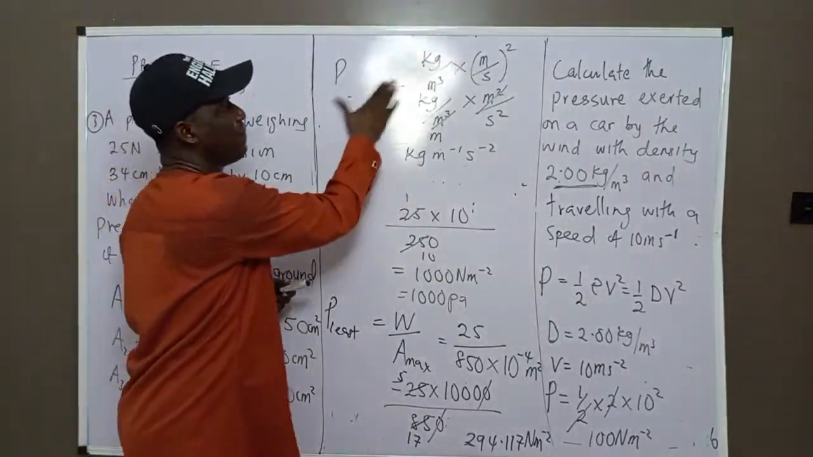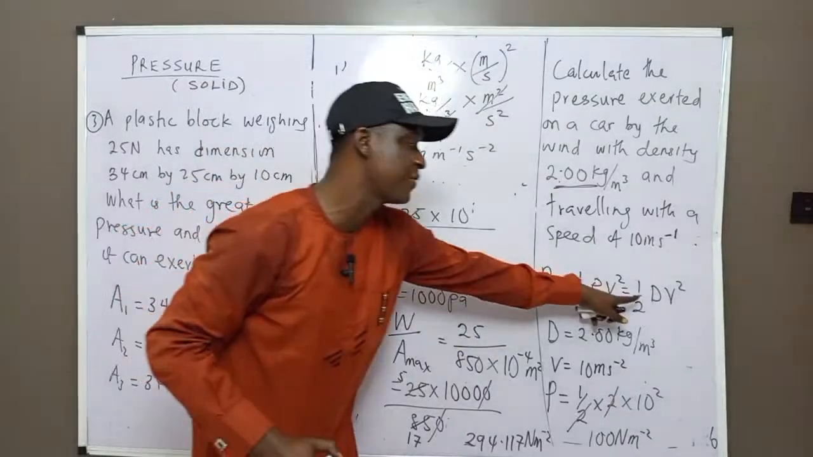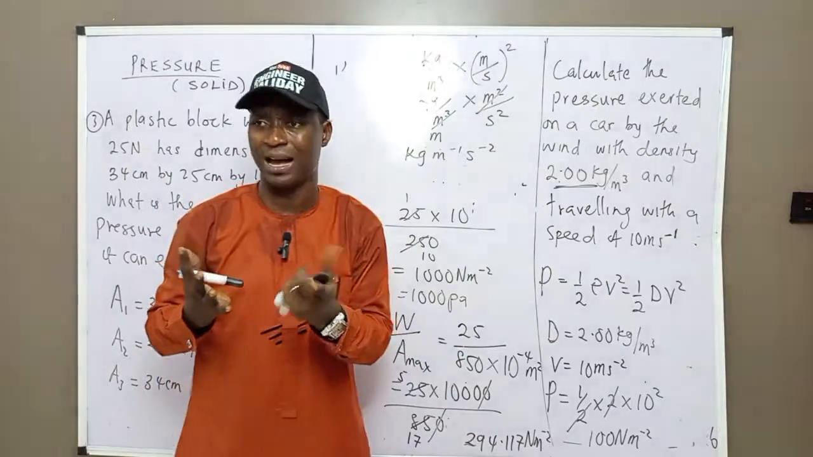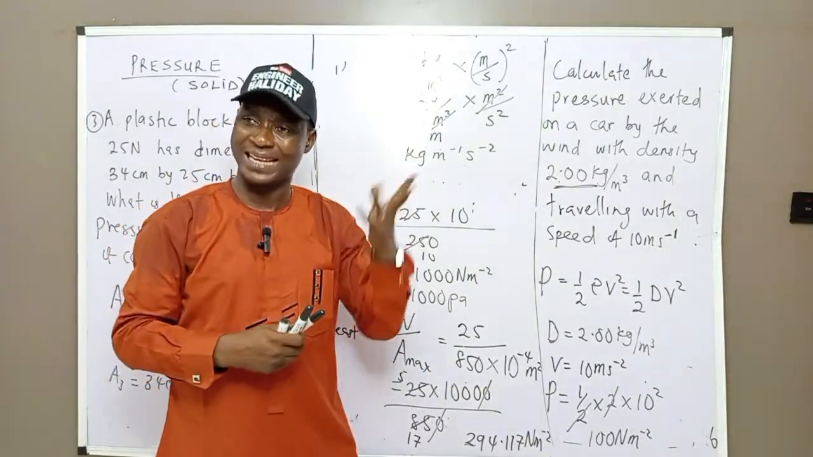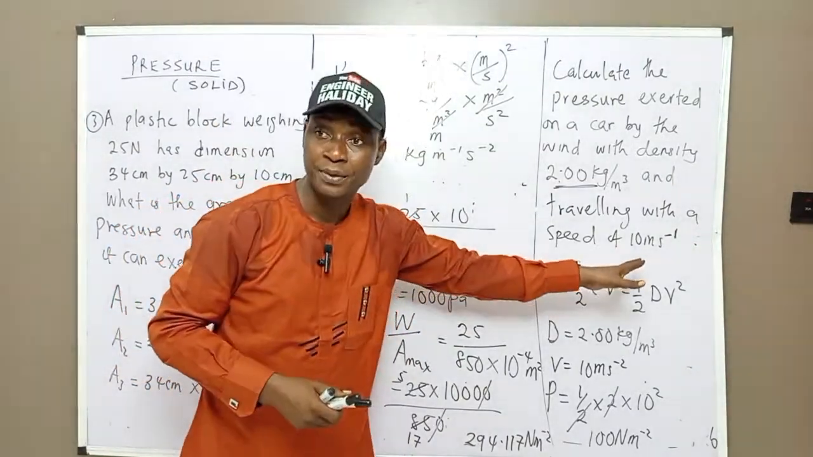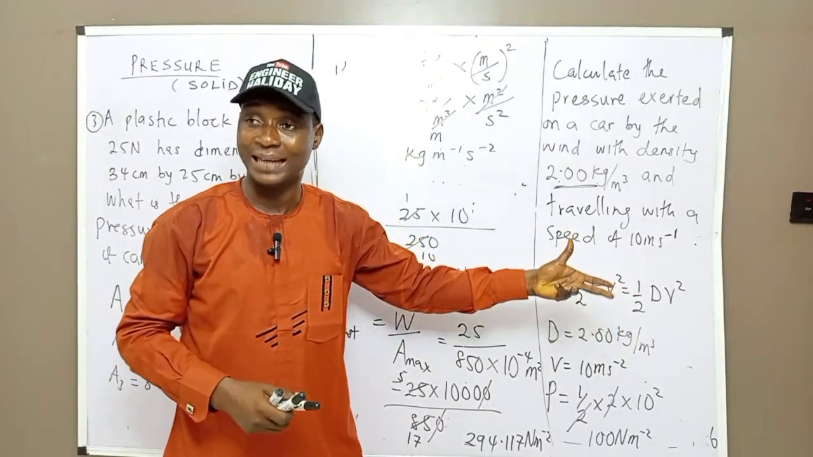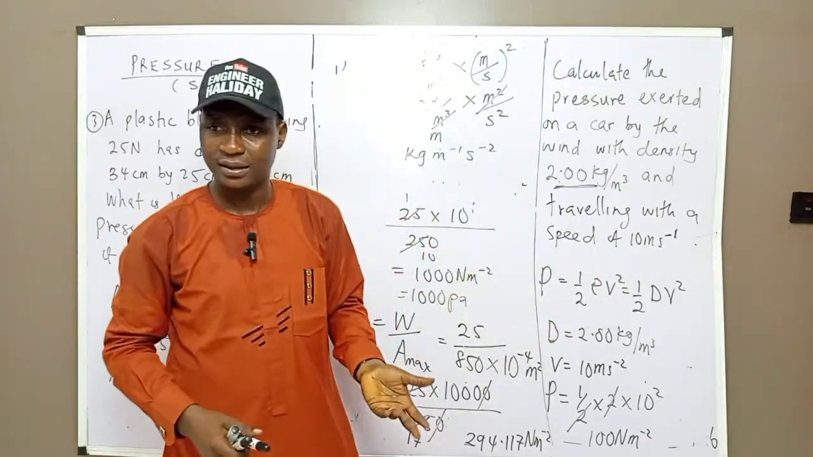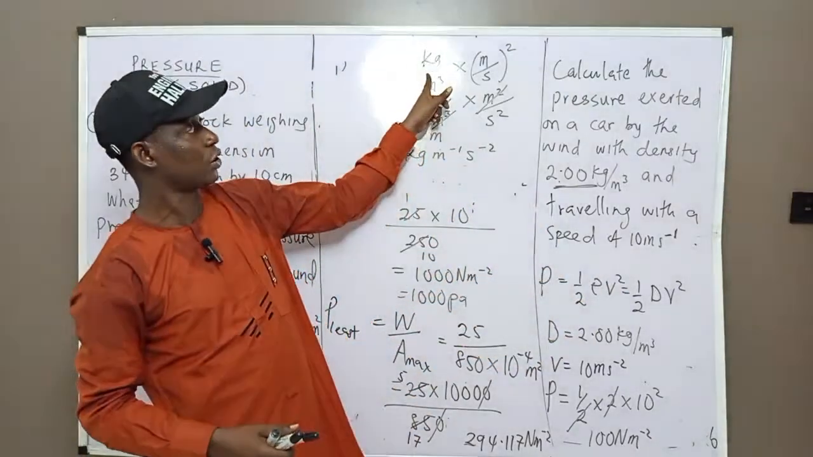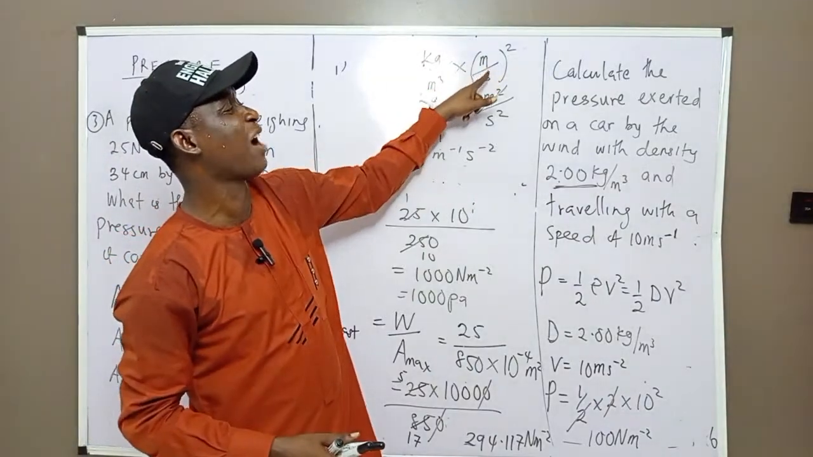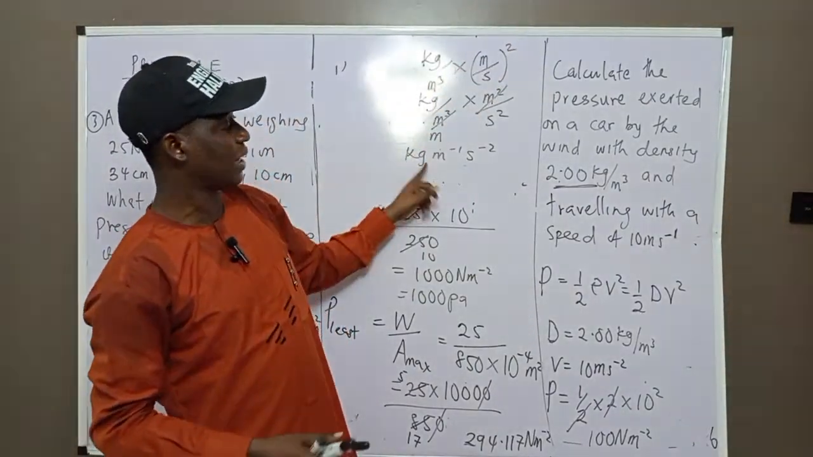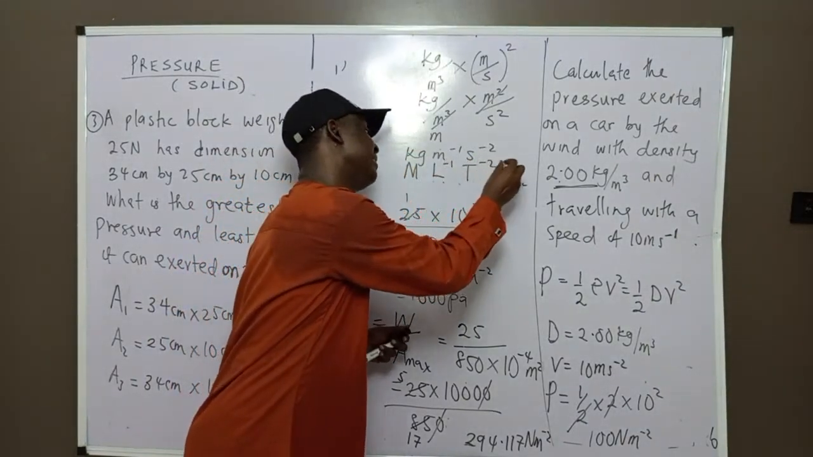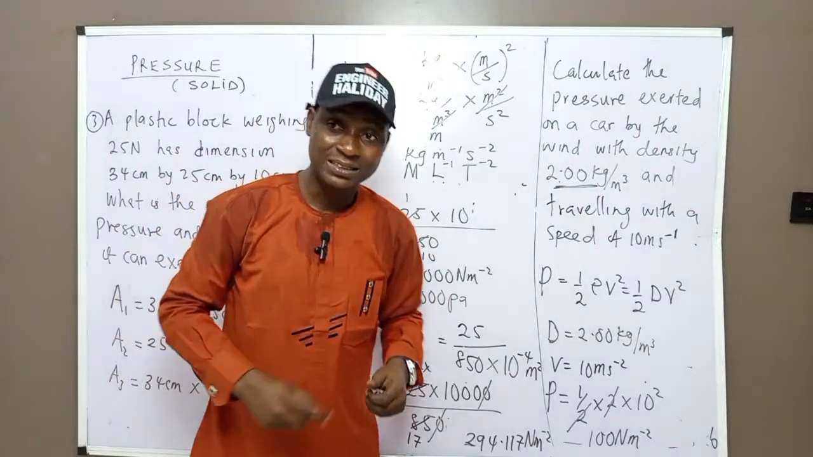So if you check dimensionally, you notice that this formula is dimensionally accurate. Sometimes when we want to prove whether a formula is correct, we use dimensional analysis to prove that it is valid. So this formula is correct. If you do kilogram per meter cube times meter over second all square, you are still going to have the dimension for pressure, which is ML^-1 T^-2.